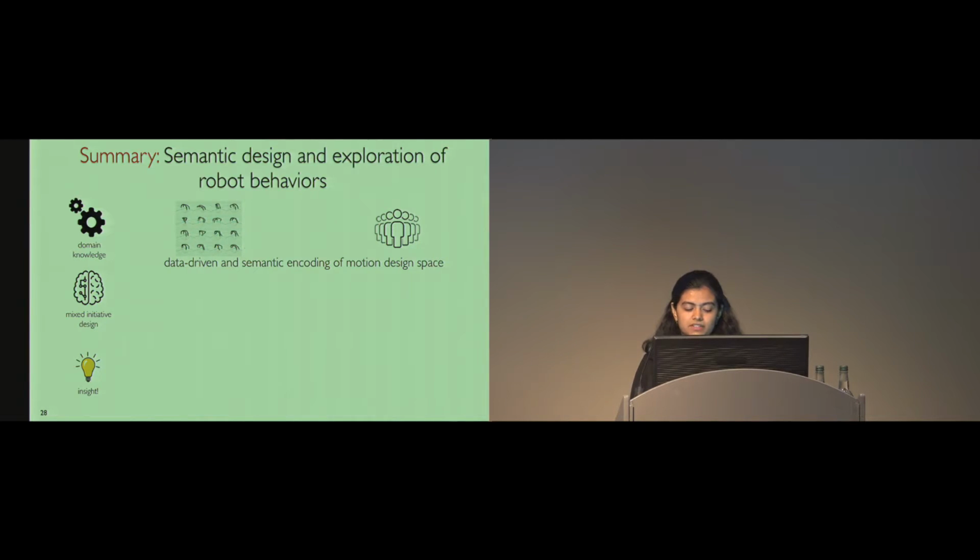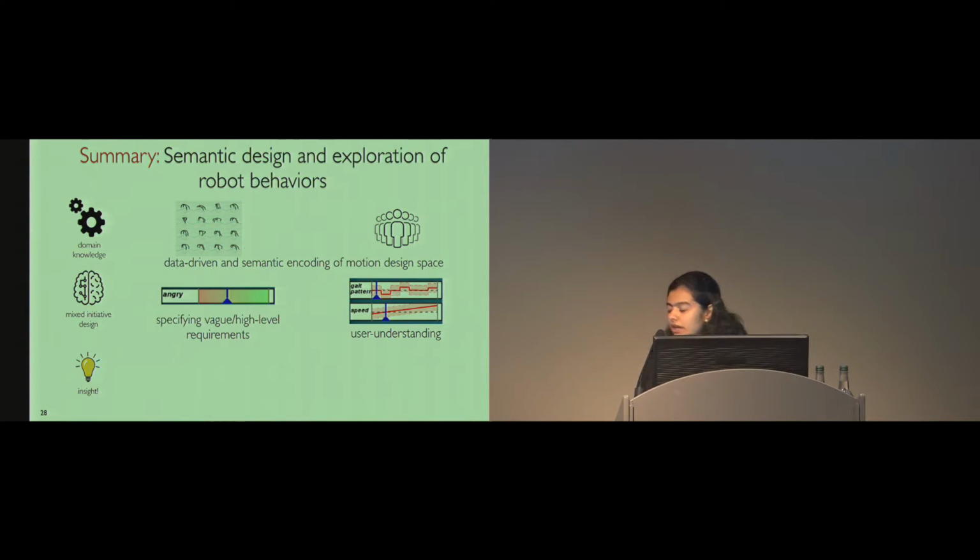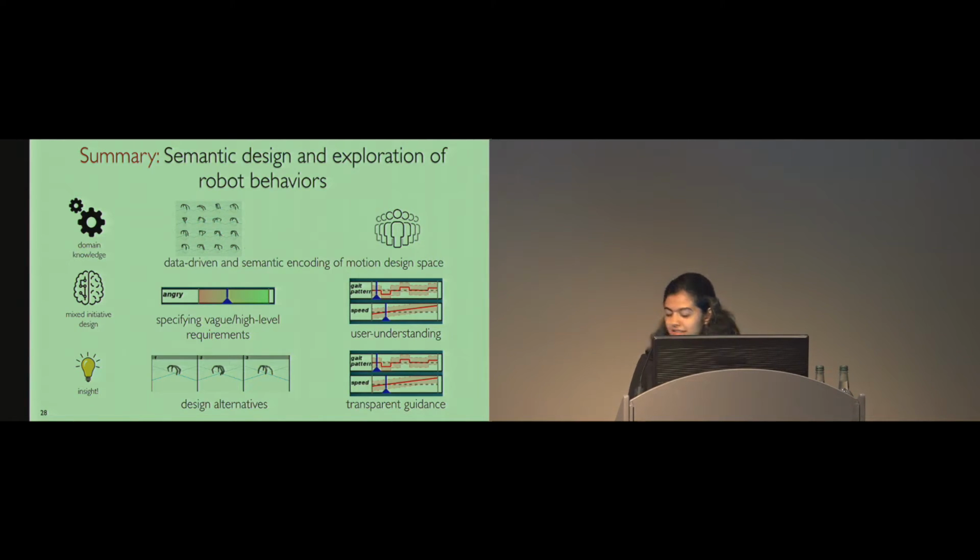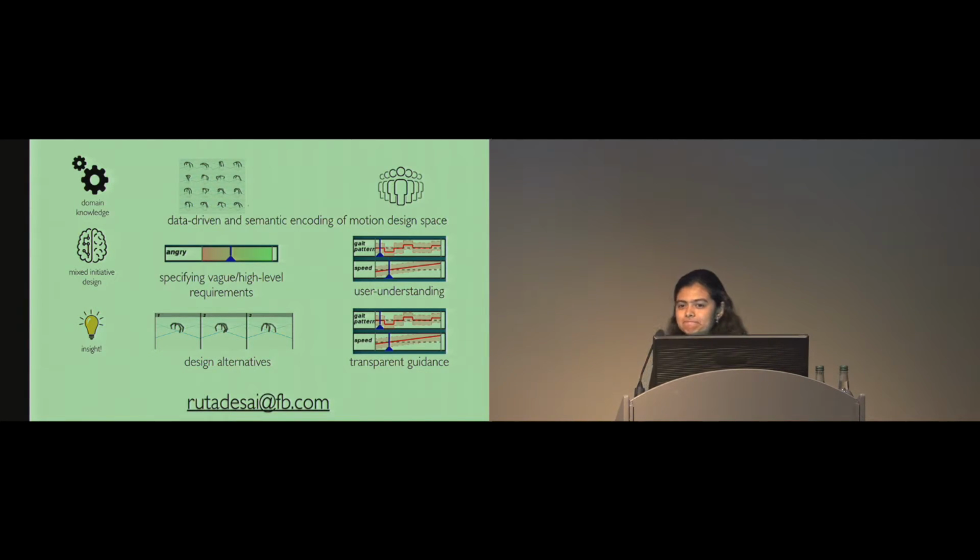So in summary, Geppetto took a step towards enabling easy design of robot motions. To do this, we encoded the domain knowledge in a data-driven manner by leveraging simulation and crowdsourcing. We allowed users to specify their design requirements semantically and provided data-driven feedback to support user understanding and editing of parameters. Finally, design alternatives and transparent guidance to some extent allowed the users to interpret the system's abilities and led to a better mixed initiative design. With that, I can take questions.